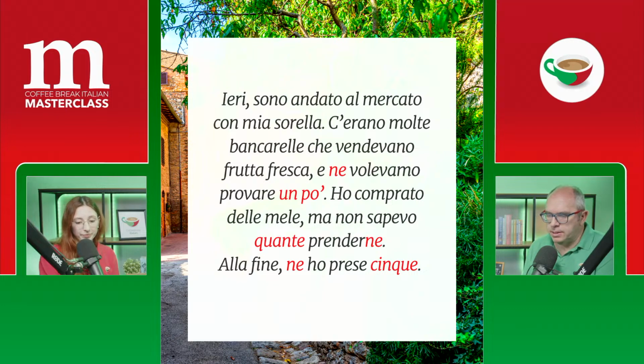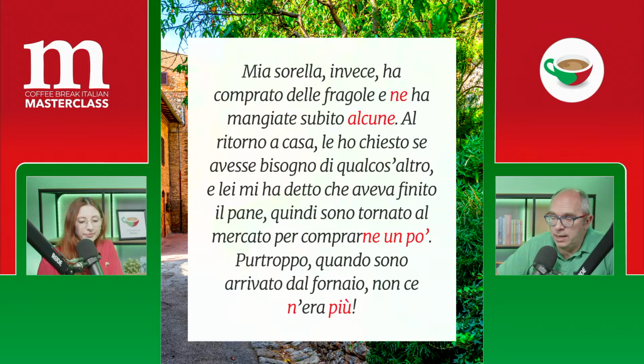Good. Okay, let's continue on. Mia sorella, invece, my sister on the other hand, ha comprato delle fragole. She bought some strawberries. E ne ha mangiate subito alcune. Yes. And she immediately ate some of them. Okay, so yes, alcune there, the quantity word, and it's linked to ne. She immediately ate some of them. And we also see the mangiate, the agreement, and also alcune, of course.